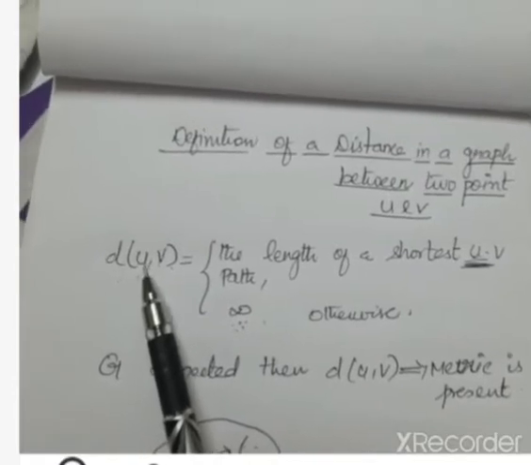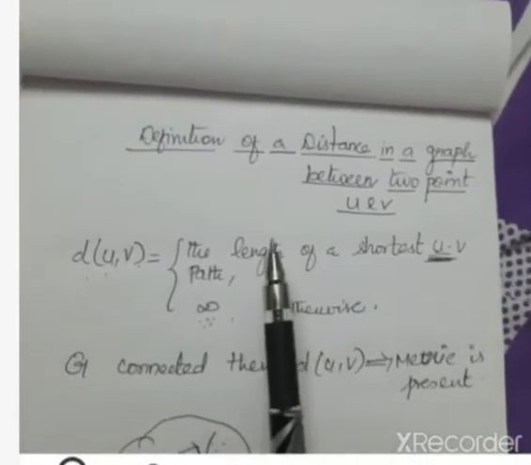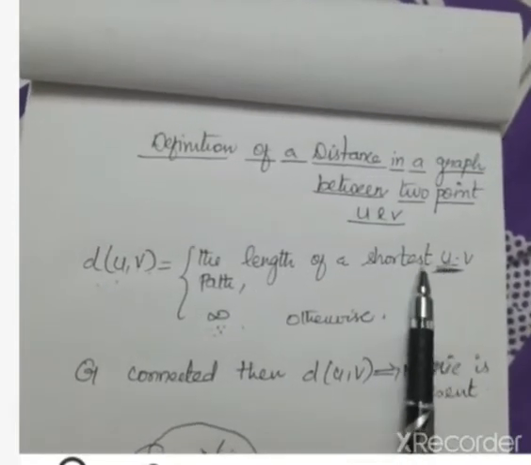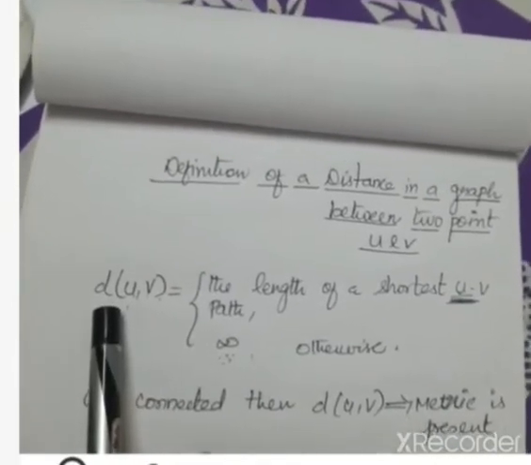So d of u comma v is nothing but a measure between u and v, and this measure is said to be a metric. Whenever this u to v path exists, it is possible only if it is a connected graph, because by the definition of connectedness, a graph is connected when there exists a path in it. When there exists a shortest path, the length of that path is our distance, otherwise called the metric.